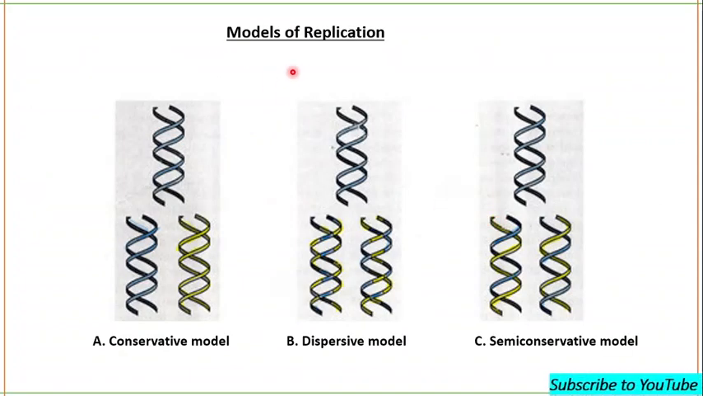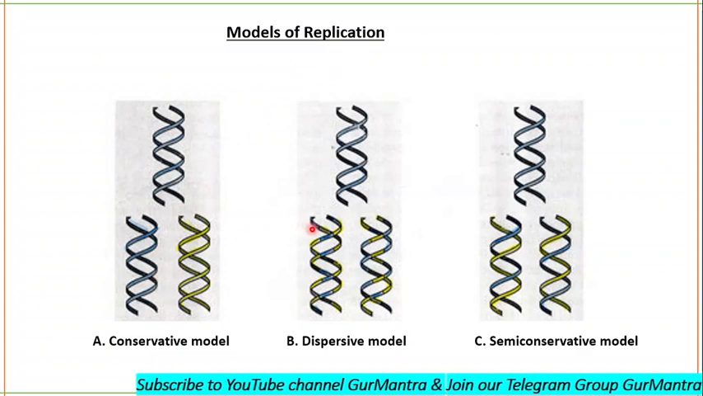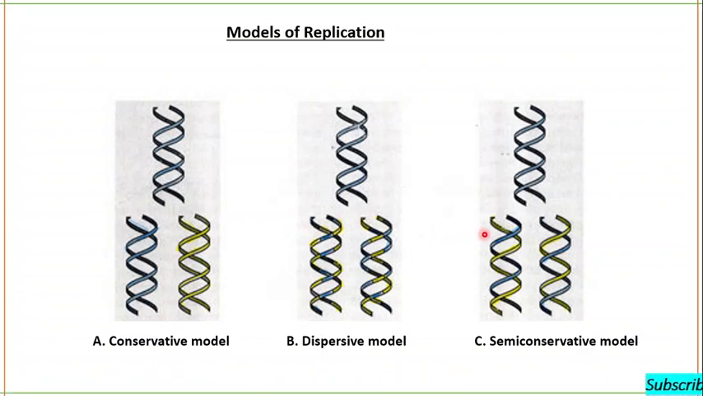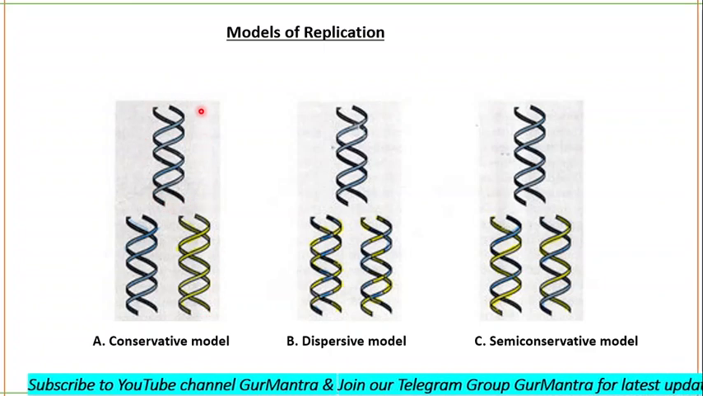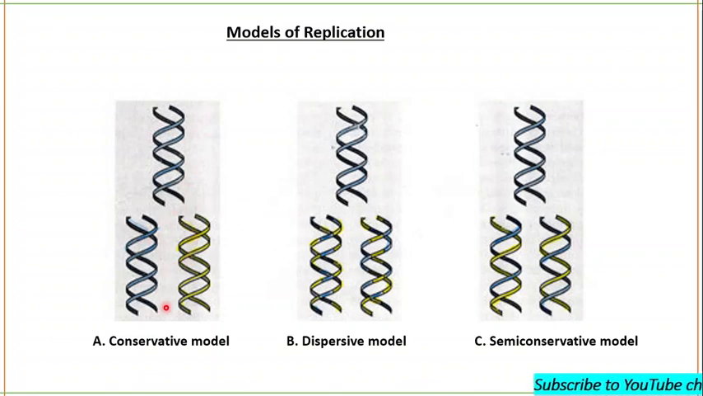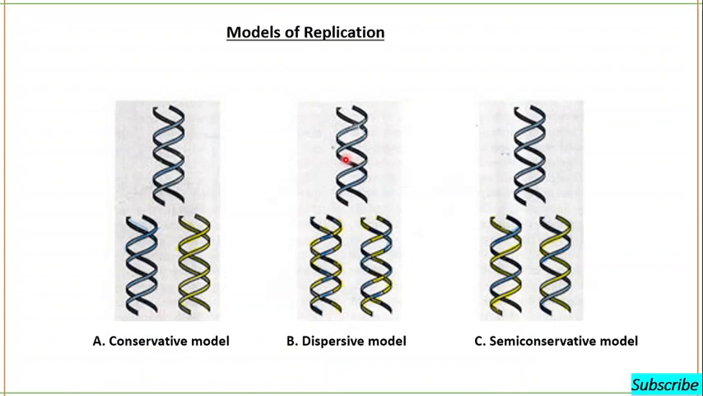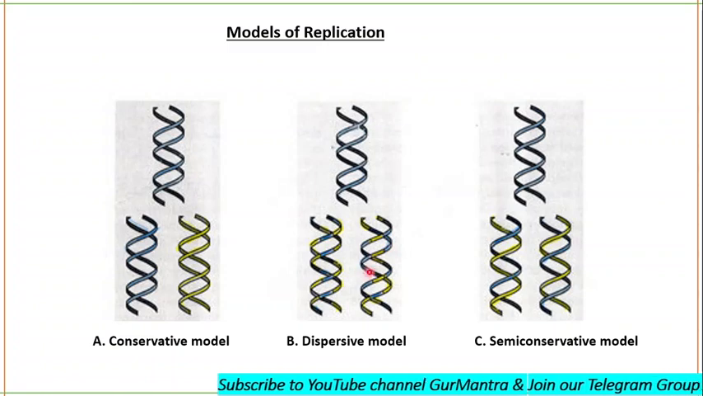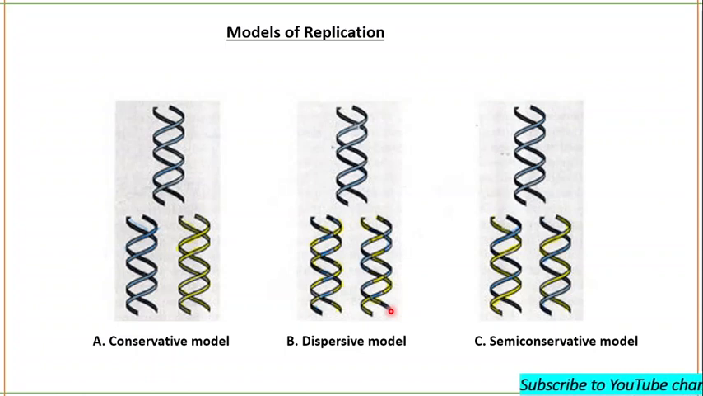Here are the models of replication. One is the conservative model, another is the dispersive model, and the other is the semi-conservative model. The conservative model says that the parental DNA will remain conserved and a whole new DNA will be synthesized. The dispersive model says the parental DNA will be split into fragments, and each fragment will replicate and then ligate with each other in a random fashion, and two double helical DNAs will be formed.